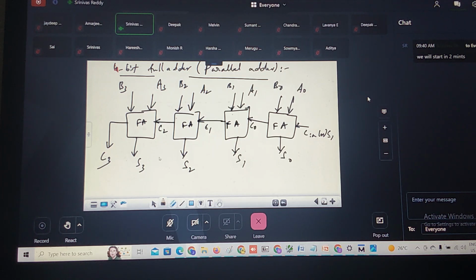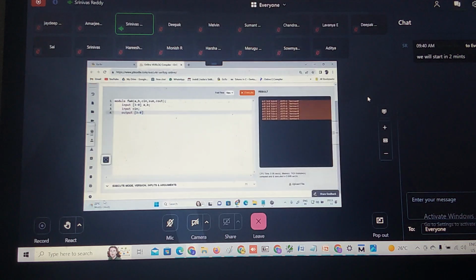Correct. Now how many bits is the sum? 4 bit. S0, S1, S2, S3. Therefore, I can write this as output sum 3 down to 0 sum. Correct. Then C out is equal to what? Another one is output. This is the output. Correct. C out. Correct. Then what are the wire data types?